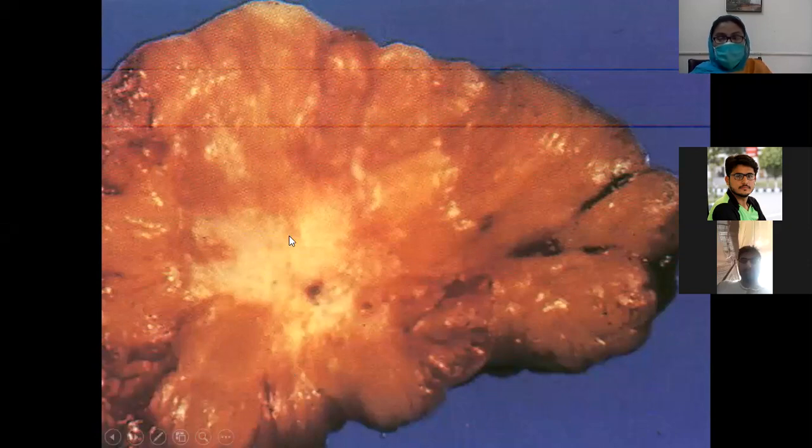This is the normal breast parenchyma, and this whitish, grayish-white area is the tumor, and it is infiltrating. It is a grayish-white, firm, irregular mass.